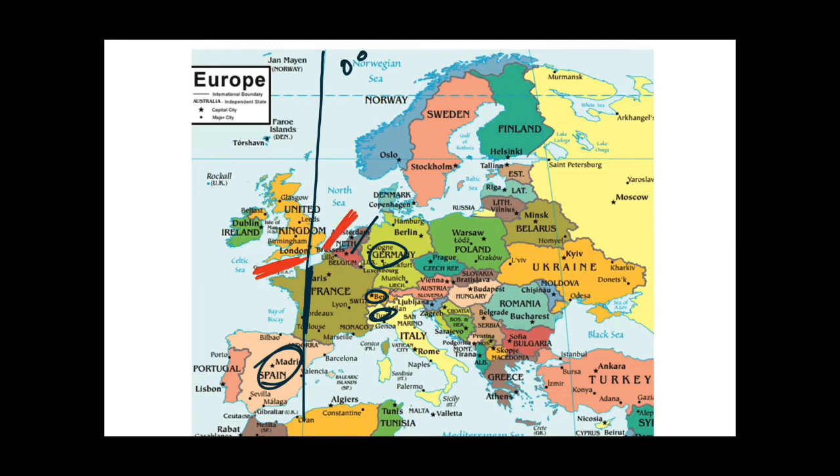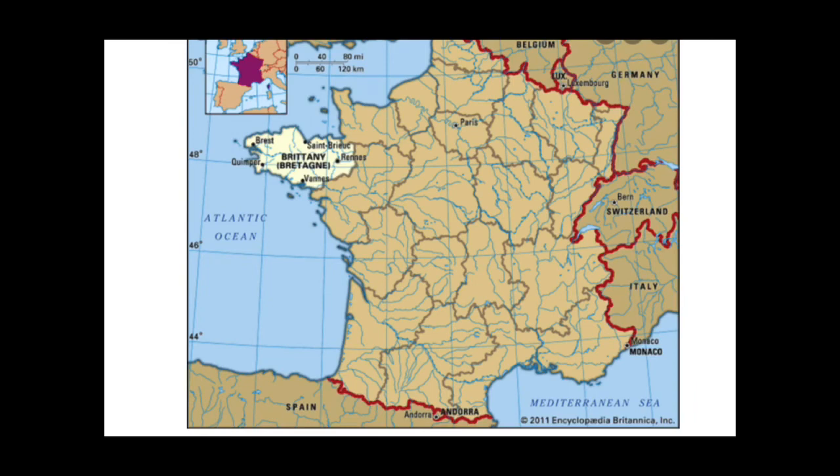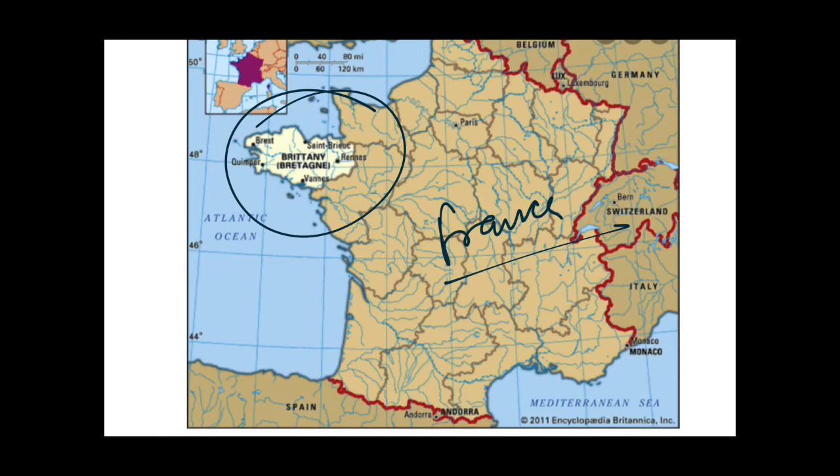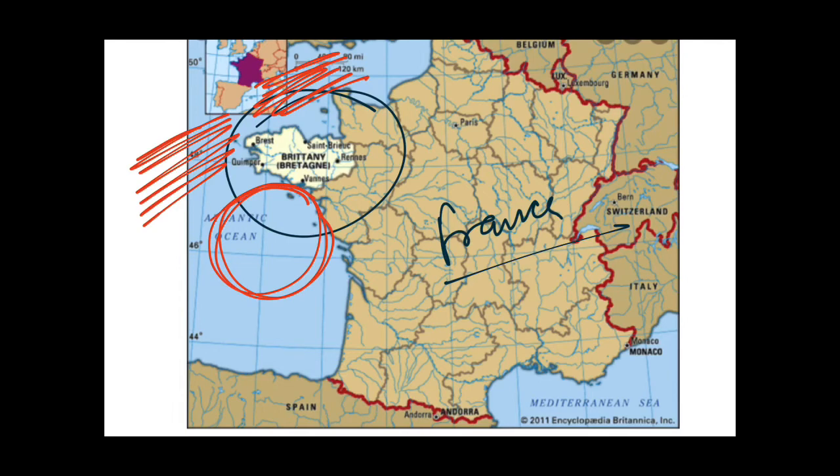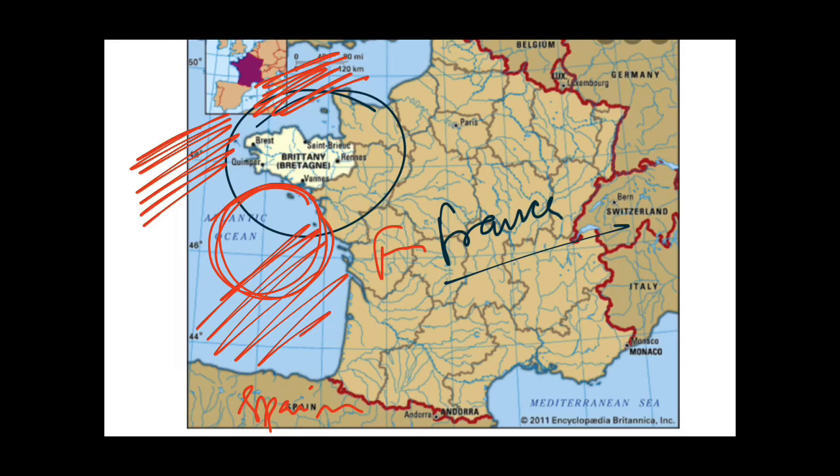So guys, as you can see, this portion in the western hemisphere, this is the Brittany Peninsula. This is known as the Brittany Peninsula, which is part of France only. Let me show you it in another map also. As you can see, this is France. Okay, this is the Brittany Peninsula. So as you know, a peninsula is surrounded by 3 water bodies. So in the north it is surrounded by the English Channel, this is the Atlantic Ocean as a whole, and I told you that this is the Bay of Biscay. As you can see, this is Spain and this is France. So this is the Bay of Biscay. So it is surrounded by 3 water bodies, that is the English Channel, Atlantic Ocean, and Bay of Biscay. This is the Brittany Peninsula, which lies in France.